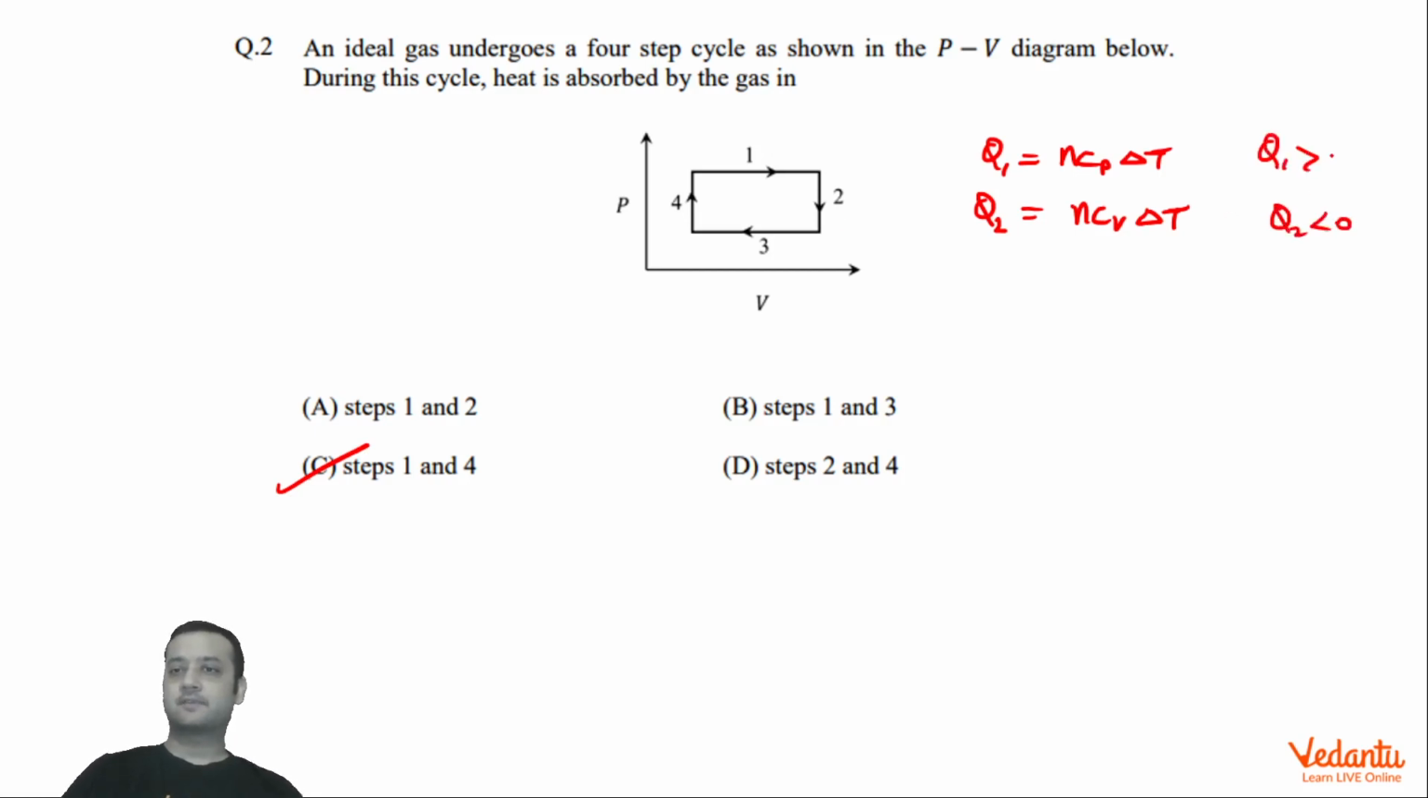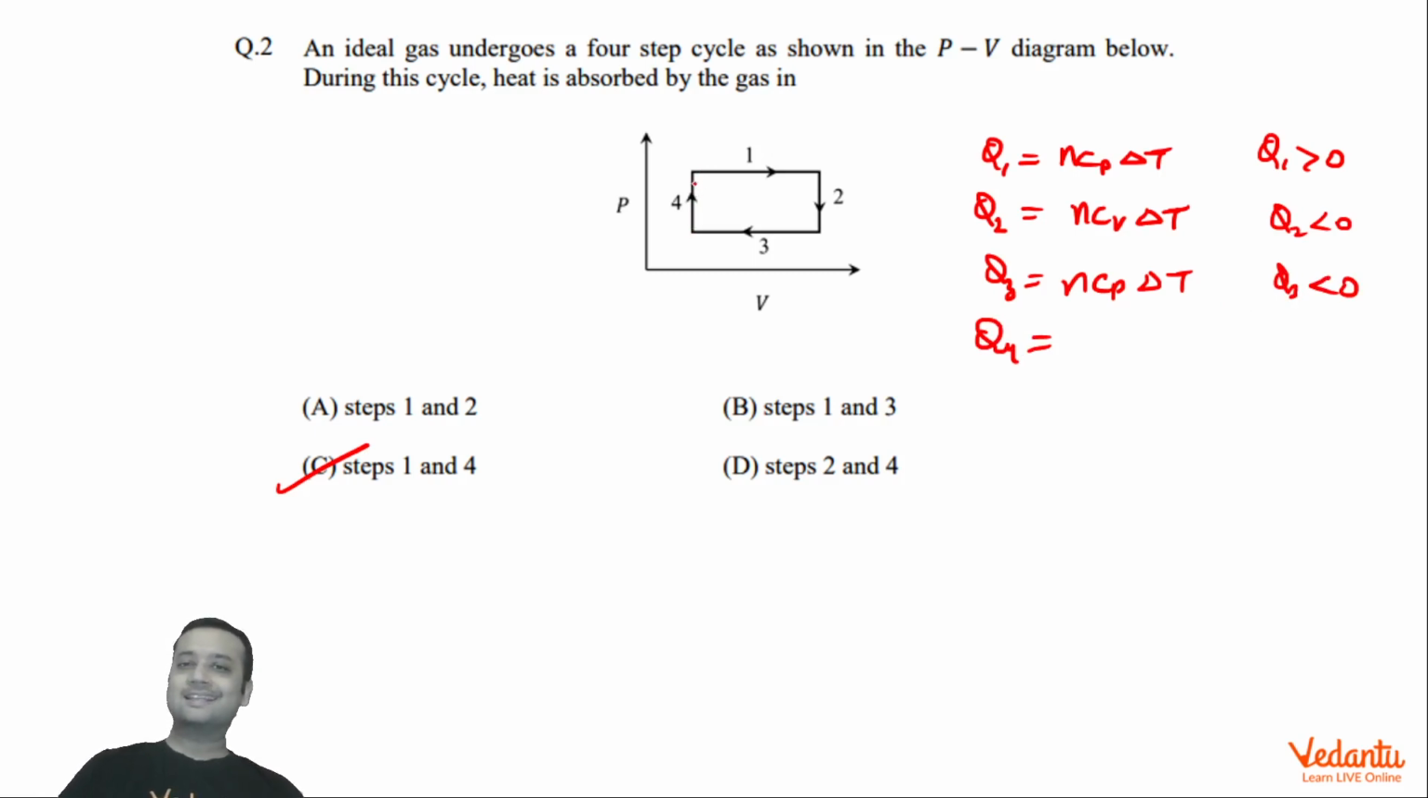Q1 was positive. If we talk about Q3, again it's an isobaric compression. So again you can use the formula nCp delta T for this, but delta T will be negative. Why will delta T be negative? Because pressure is constant and volume is coming down, volume is decreasing. So again using PV = nRT, we can see that temperature is going down. So again Q3 will be negative.